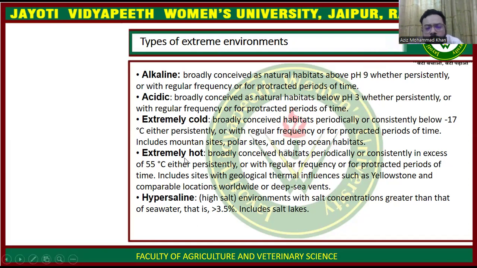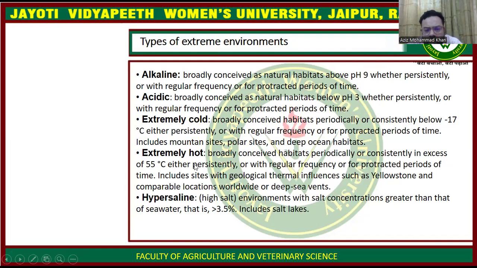Next is extreme hot. We can consider our normal hot condition as 50 degrees. It is extreme hot for animals, but normal hot for microorganisms. But a temperature in excess of 55 degrees centigrade is known as extreme hot.